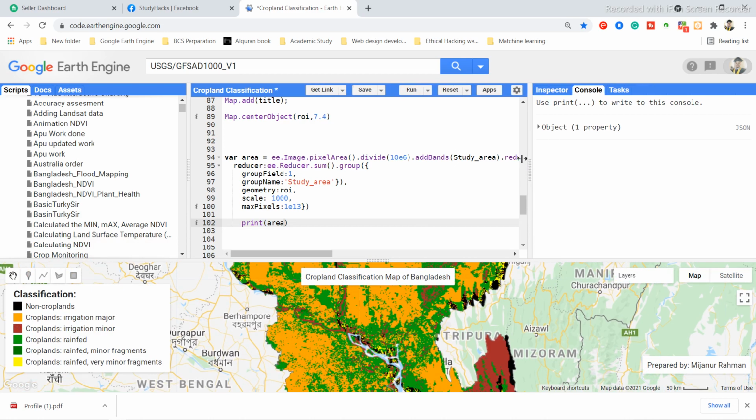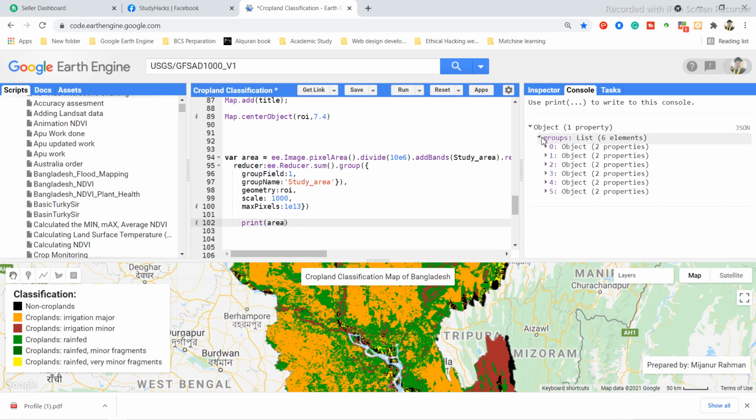Now we want to check it. I simply click here, and we can get the 6 elements, because in this map we will add 6 different types of classes, so that's why we have 6 elements. Now I click here and I can get all of this. First of all, you can see this is the total sum. It is for the 0, which means non-croplands.